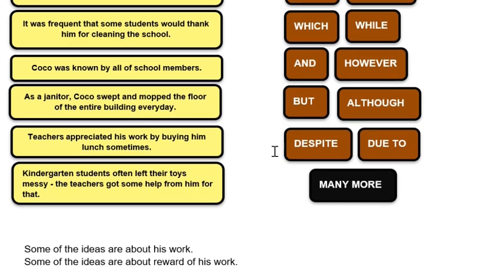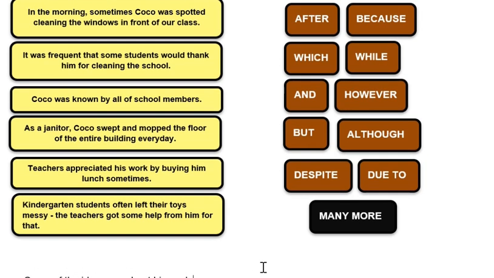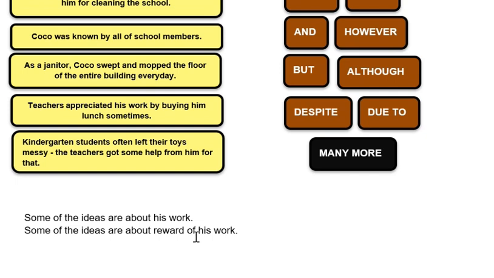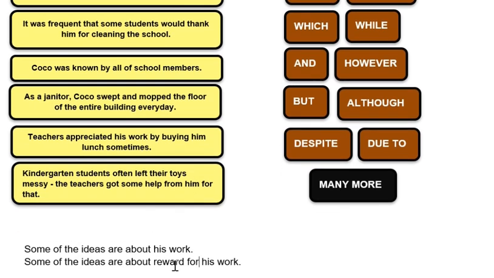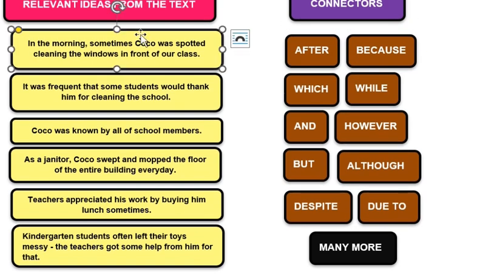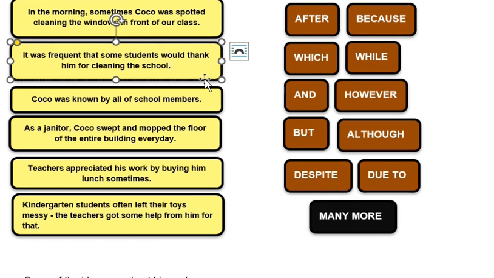Hopefully, yes. Okay, so for your information, some of the ideas are about his work, some of the ideas are about reward of his work or for his work. I apologize for the typo here. Reward for his work. And here, yeah, we have to group them based on these similarities. Okay, which one? Yeah, the first category is some of the ideas are about his work. Okay, this one, of course, idea number one here has something to do with his work. This one more has something to do with the reward.